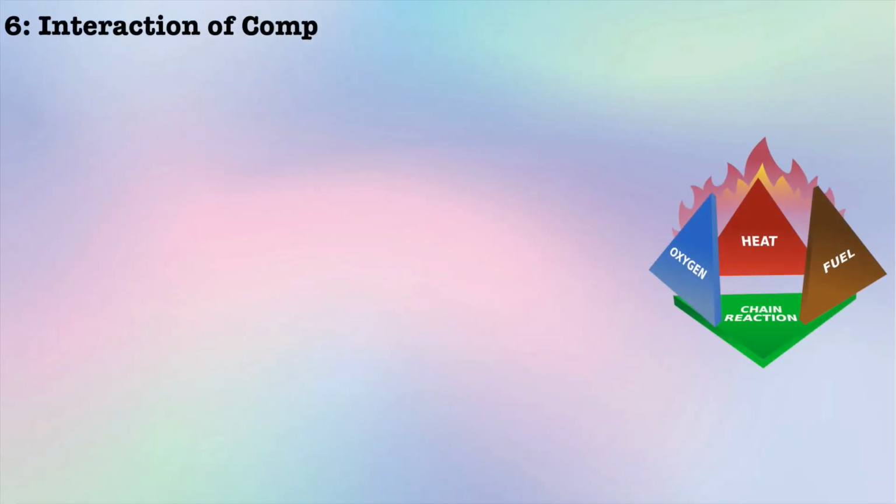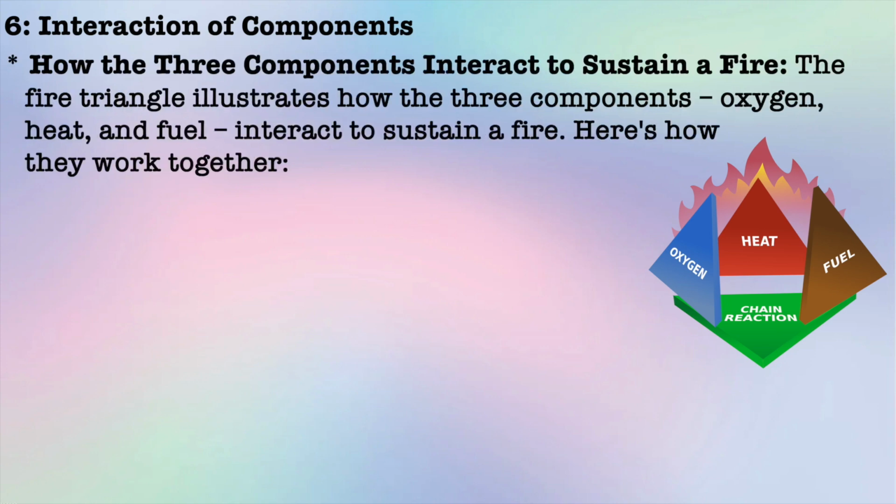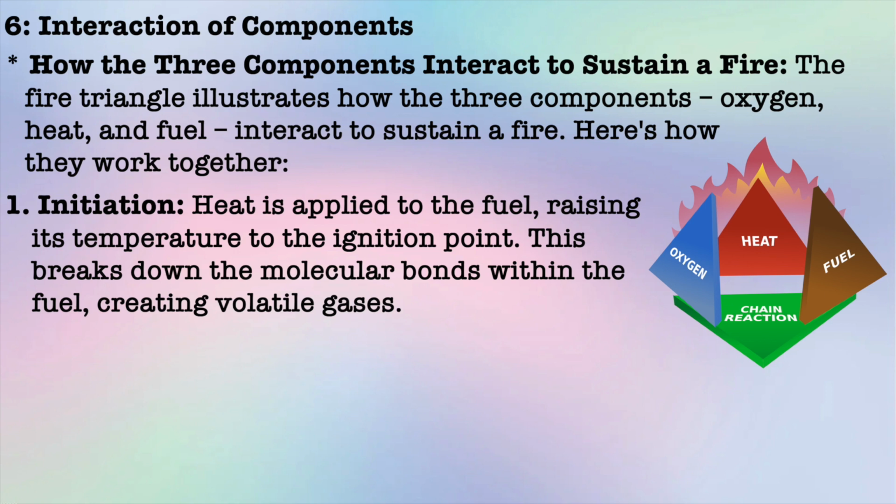Next one is interaction of all components. How these three components interact to sustain a fire. Let us see what this point says. The fire triangle illustrates how the three components, oxygen, heat and fuel, interact to sustain a fire. Here is how they work together. First one is initiation. Heat is applied to the fuel, raising its temperature to the ignition point.